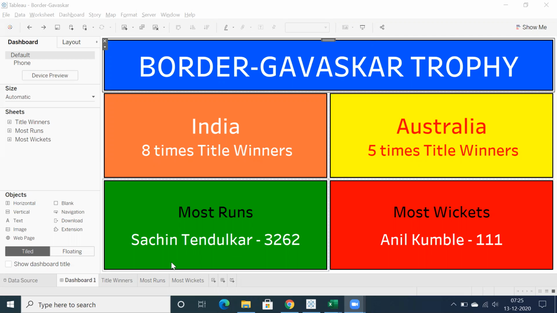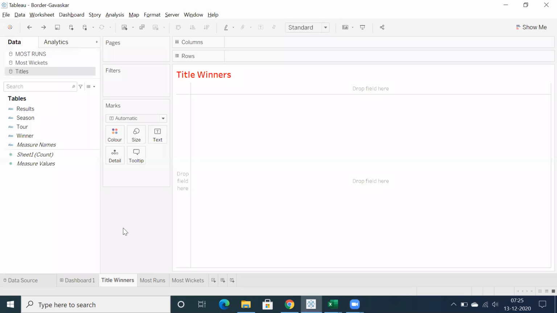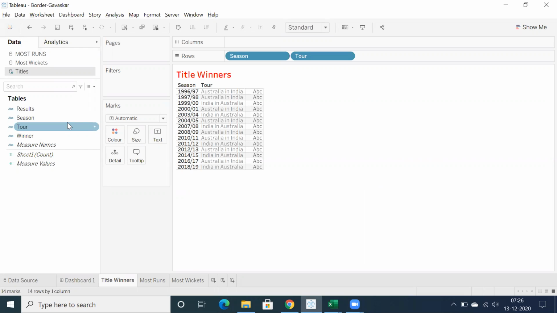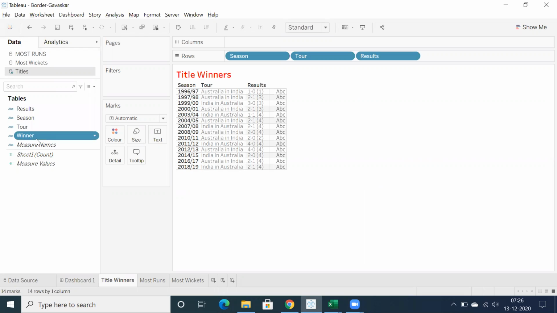Let's look into the details of these reports. So let's go for title winners in the season. We just double click on season and the tour, so Australia in India or India in Australia. And let's look into the results and we do have the winner.